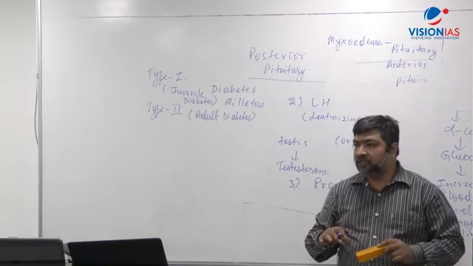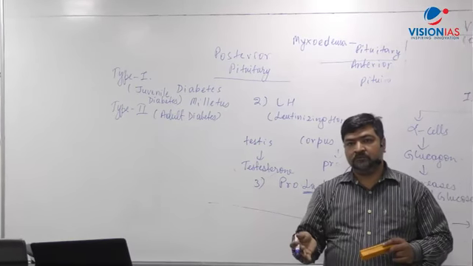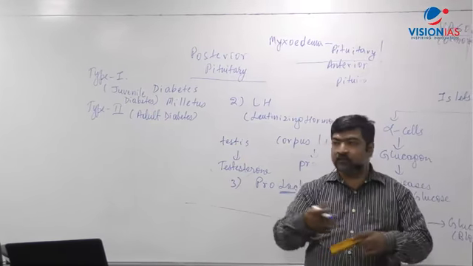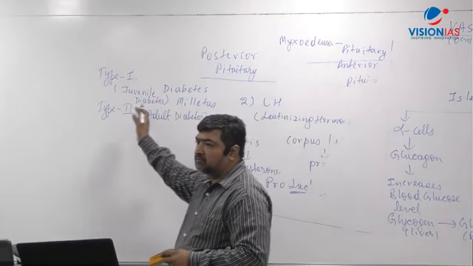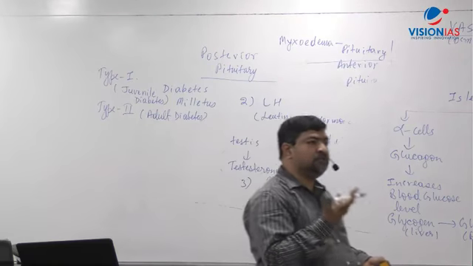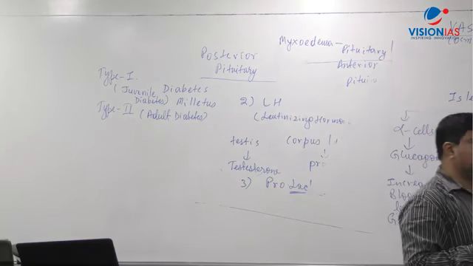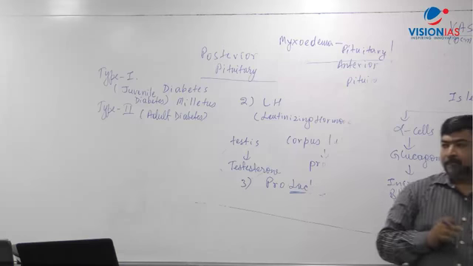When we use the word diabetes, there is further division: type 1, type 2. Normal diabetes, what we talk about in day-to-day language, is type 2 diabetes, which is also said to be a lifestyle disease, which happens because of lack of secretion of insulin from beta cells of Langerhans. That's what comes into it. ठीक है? Up to here is clear.